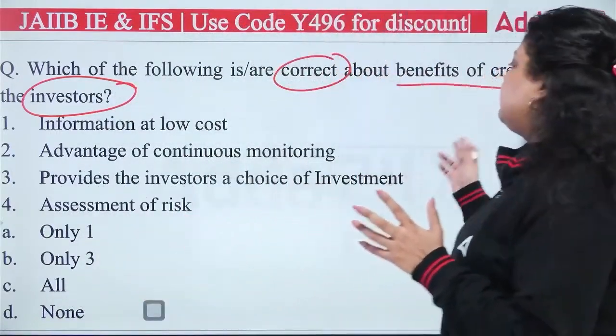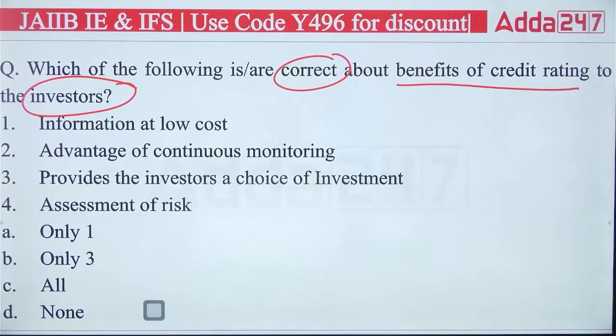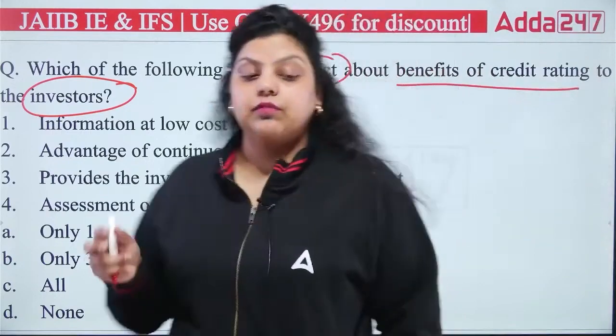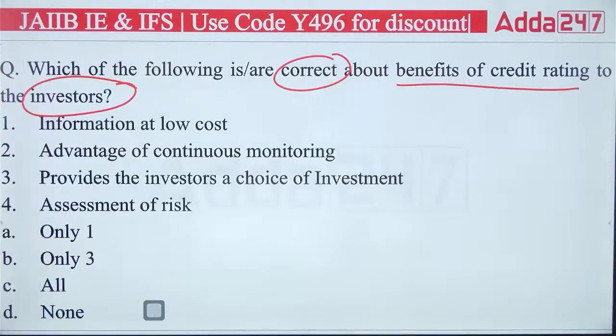Similarly, here we are talking about the benefit of credit rating for the investor. First, it says information will be available at low cost, like the investor will get the information about the credit history at a very low cost. Second, it says advantage of continuous monitoring.